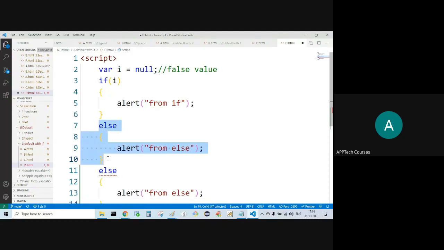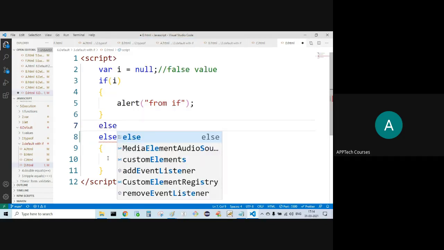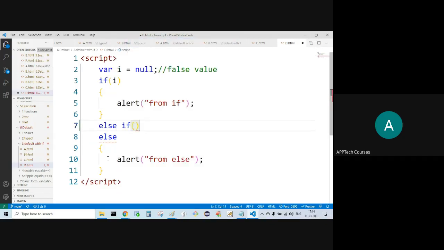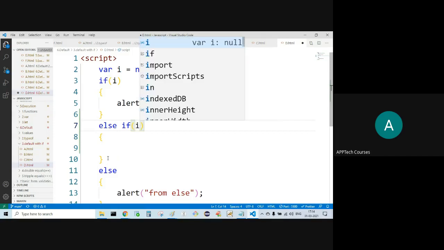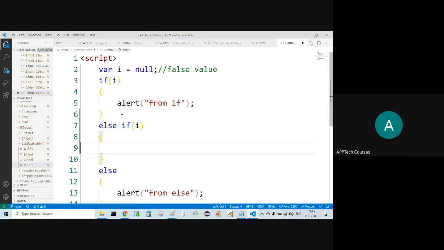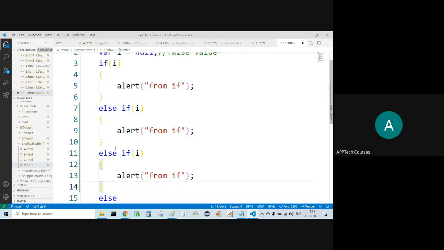Let's say here else. Any number of else if blocks.